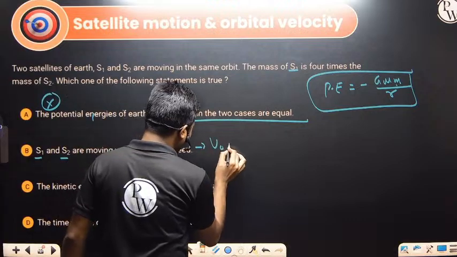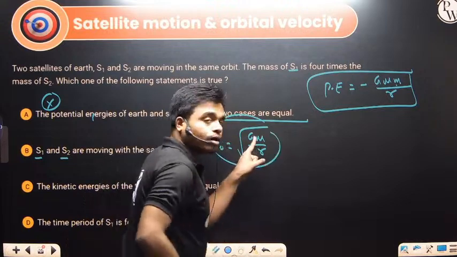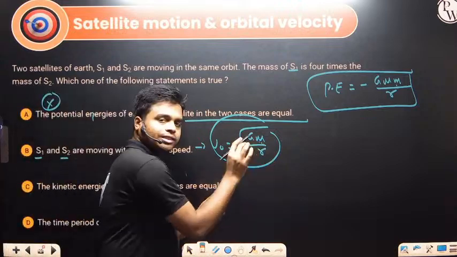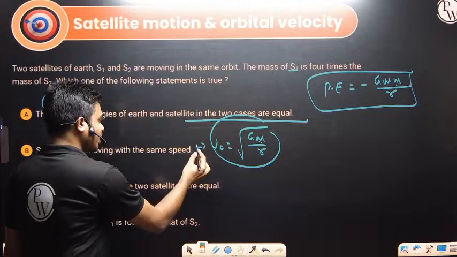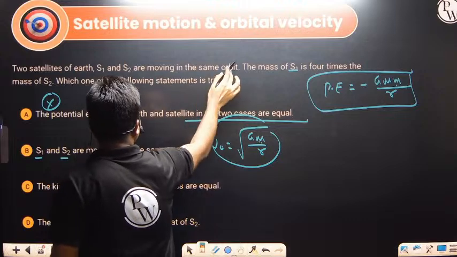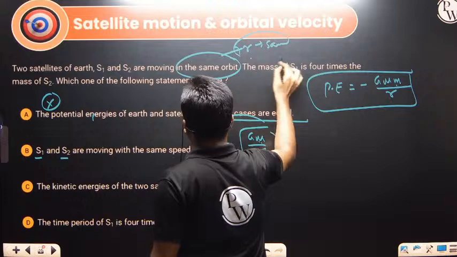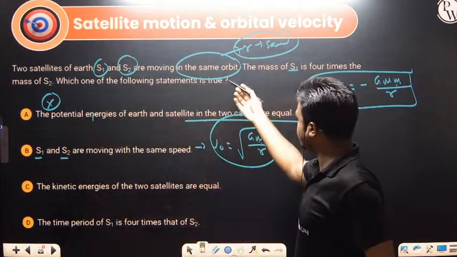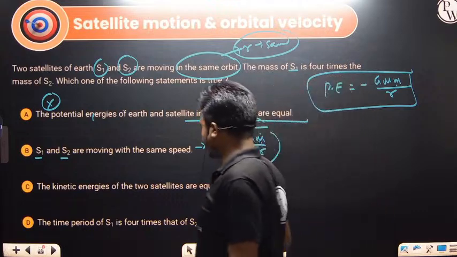So what is orbital velocity? Under root G capital M divided by R. And what is M here? Mass of the planet or mass of the Earth. So here there is no function of small m, that is mass of the satellite. So this one is correct because M is same, R is same. Yes or no? They are moving in the same orbit. Same orbit means R same. S1 and S2 have different masses but same orbit, R will be same. M is the mass of the planet. Okay, so this one is correct.